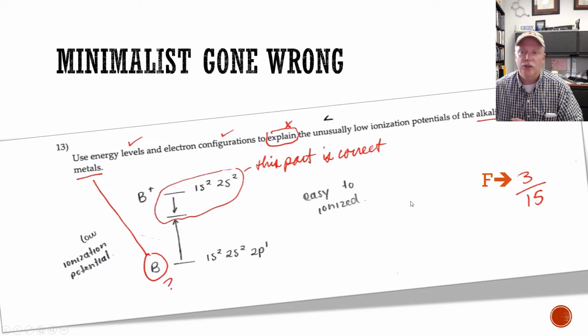This is the minimalist approach gone wrong, and so they tried to write as little as possible. They made a major error here. I asked about the alkali metals, and they chose boron, and boron is not an alkali metal, so they totally missed that. But I at least wanted to see, and here they have a filled subshell, and that also is somewhat stable, so this part is somewhat correct, but they really don't explain much about the problem, and they make a critical error in terms of the alkali metals. So they did use electron configurations and energy levels, but they used the wrong system, and so they received just very minimal partial credit.